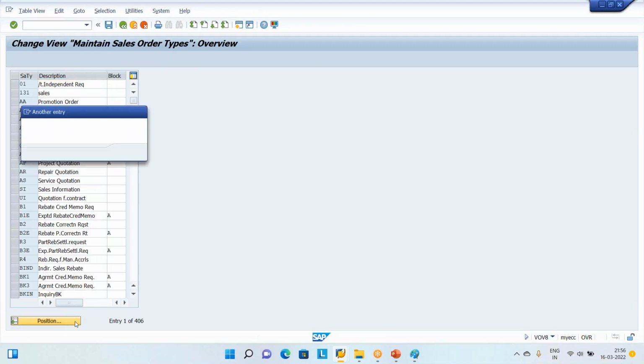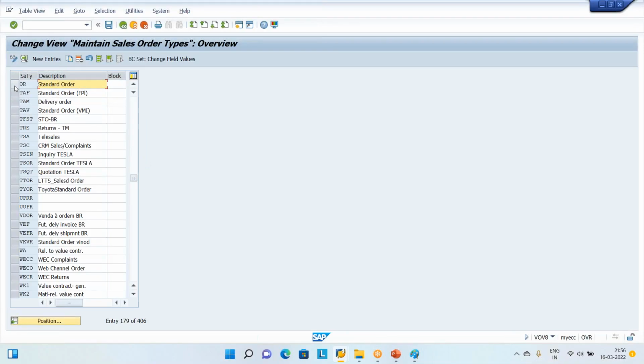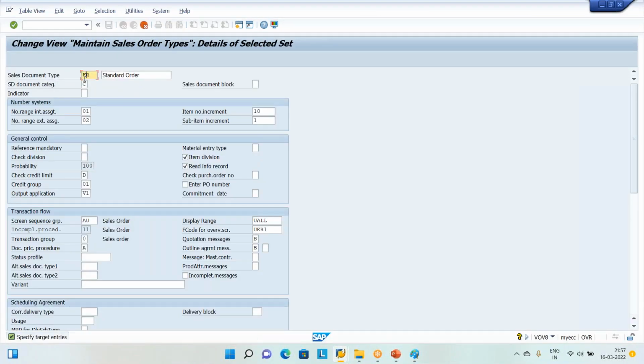We will ask the SAP, the standard sales order document type is OR. OR is the standard sales order document type. We don't touch the original. We will select that one and we are going to copy. The system shows the sales order properties. With what name do you want to copy? I will say FOR. I will say FOR.